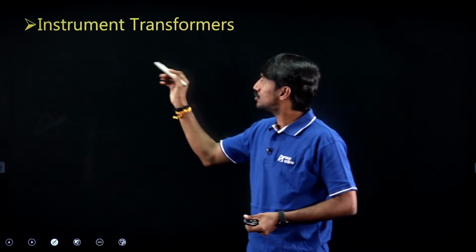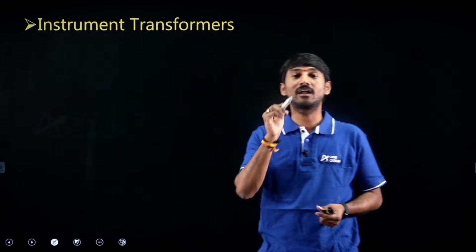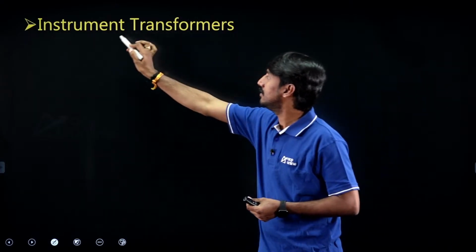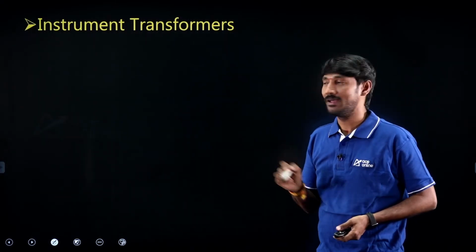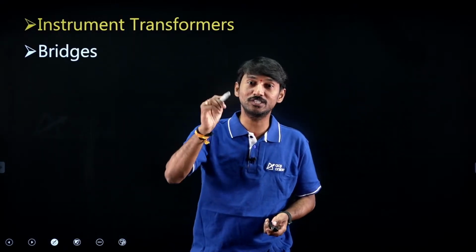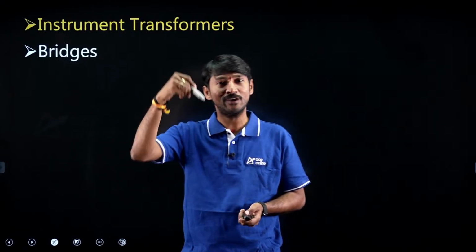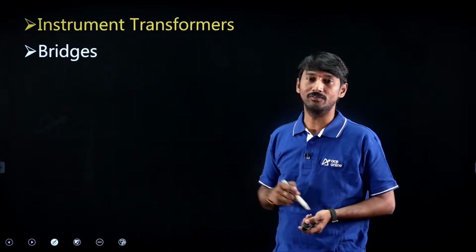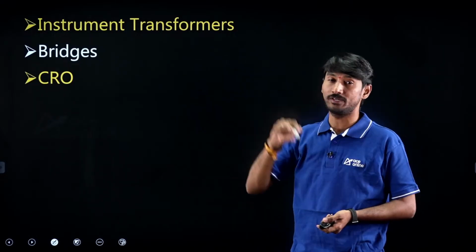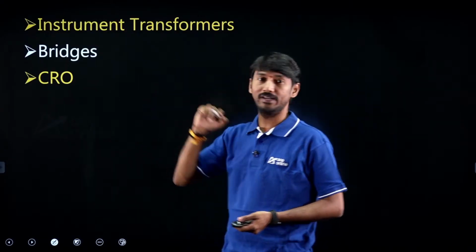And then instrument transformers. If you see the syllabus, CT and PT are mentioned: current transformer and potential transformer. Those are what we call instrument transformers. And after that, bridges. In this, DC bridges measure resistance, and AC bridges measure self-inductance, mutual inductance and frequency, all covered here. And then CRO, cathode ray oscilloscope, he mentioned it clearly, right? What is this oscilloscope? How can we measure? Everything will be covered in this.